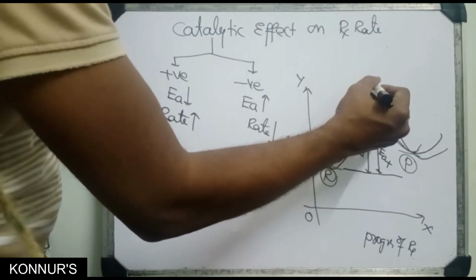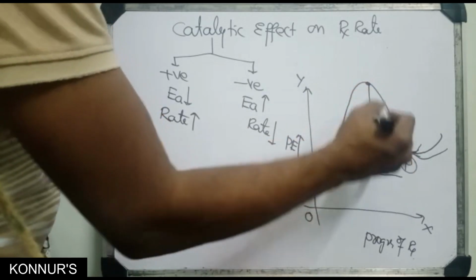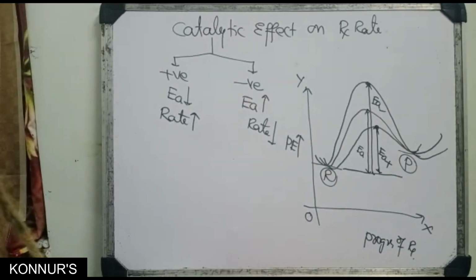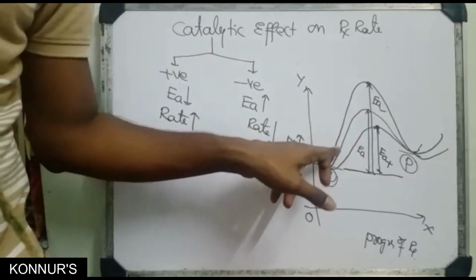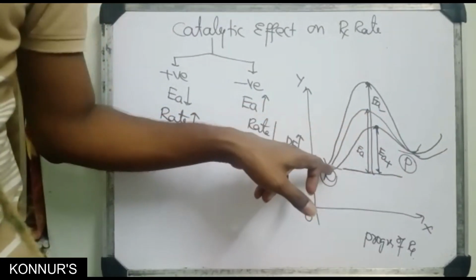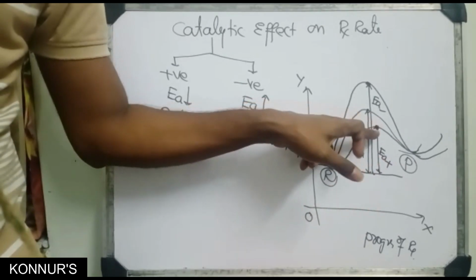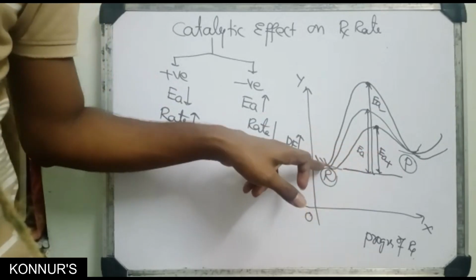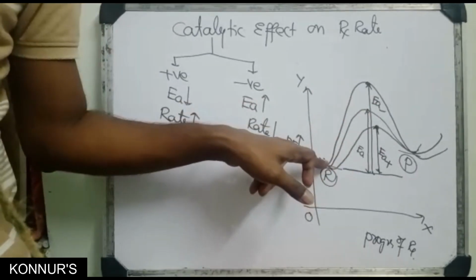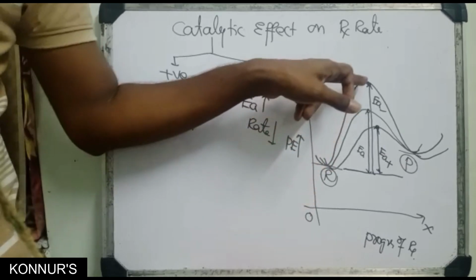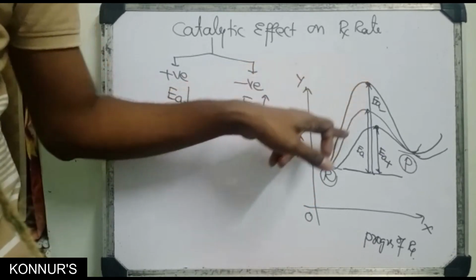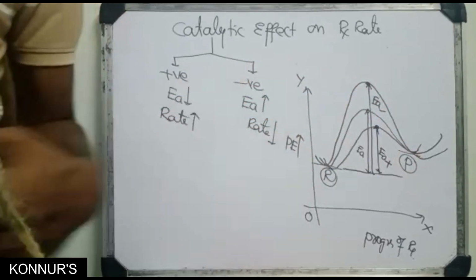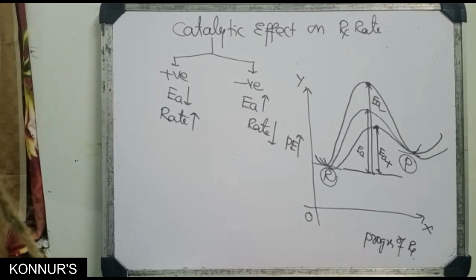Next, here to here is the activation energy with a negative catalyst. With a positive catalyst, activation energy decreases, so more product and higher reaction rate. With a negative catalyst, you must give more energy to reach this level, so less reactant converts into product. So that is one important point.